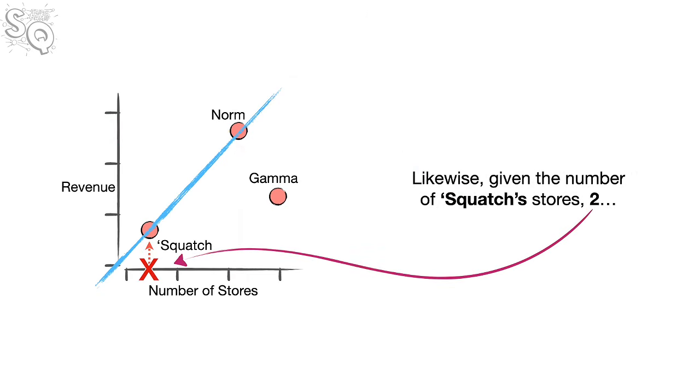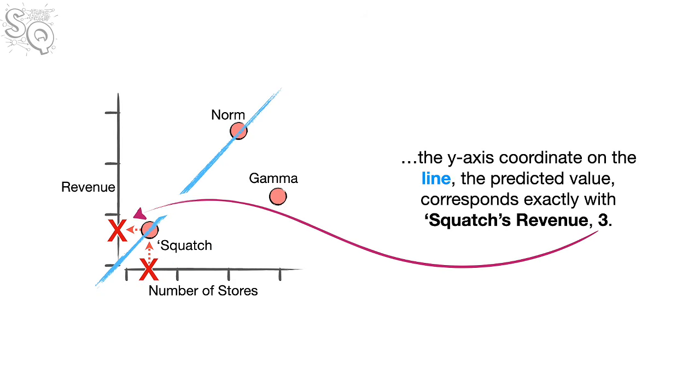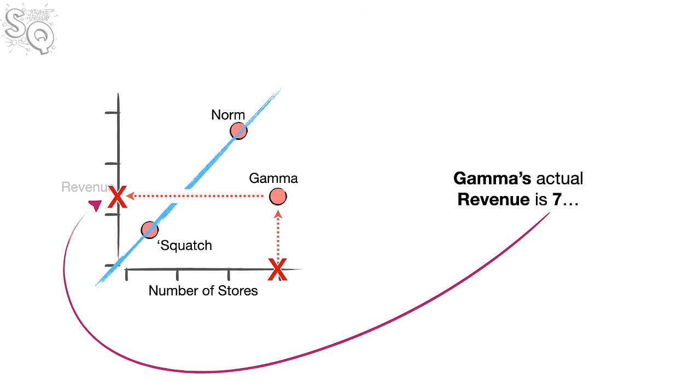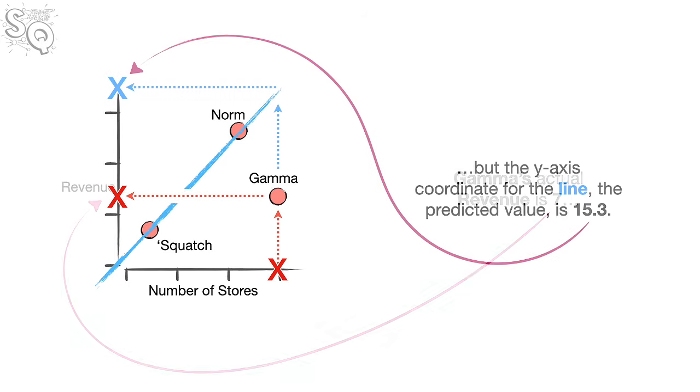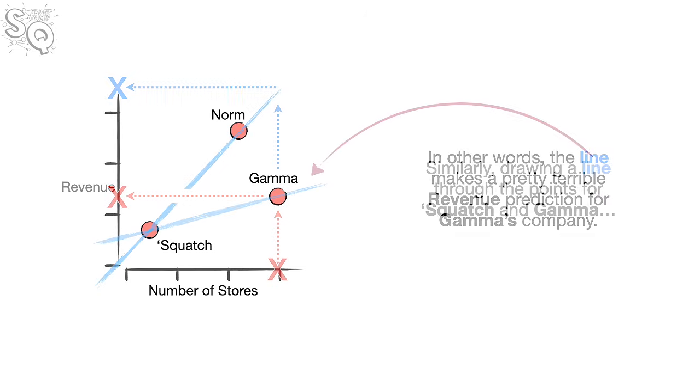Likewise, given the number of Squatch's stores, 2, the y-axis coordinate on the line, the predicted value, corresponds exactly with Squatch's revenue, 3. However, the predicted value for Gamma's revenue is very different from the known value. Gamma's actual revenue is 7, but the y-axis coordinate on the line, the predicted value, is 15.3. In other words, the line makes a pretty terrible revenue prediction for Gamma's company.